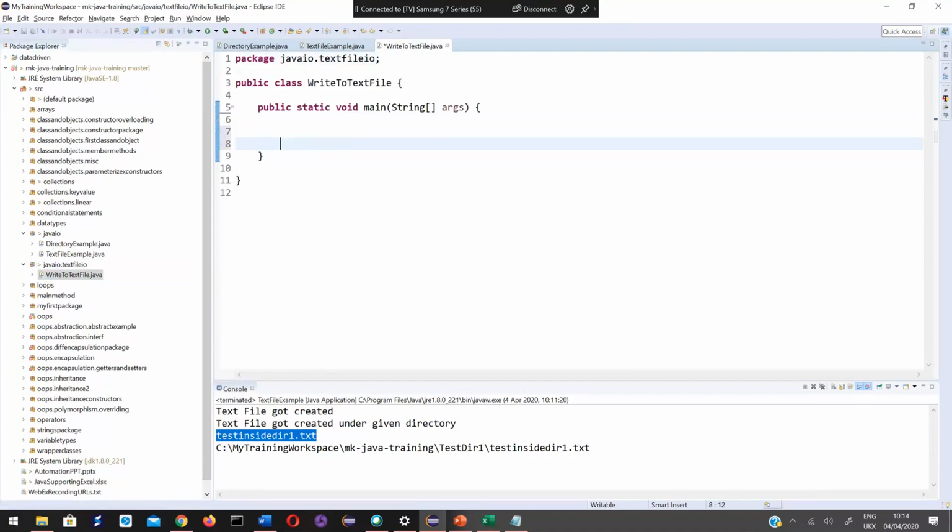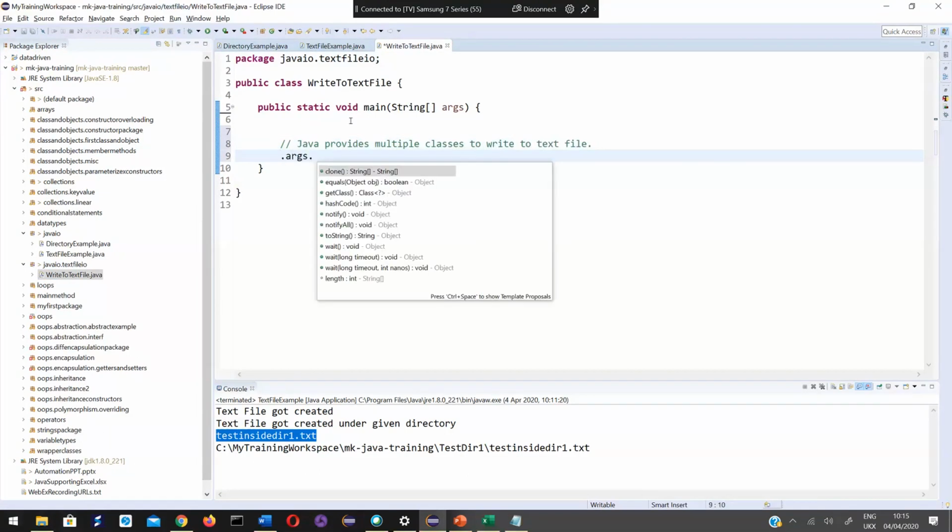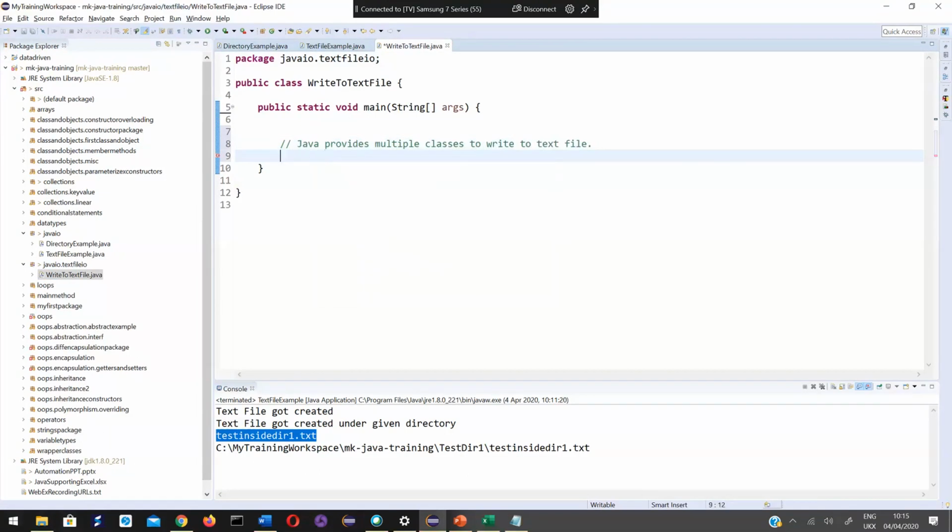Java provides multiple classes to write to text files. Out of all the classes, PrintWriter is the most advanced class.